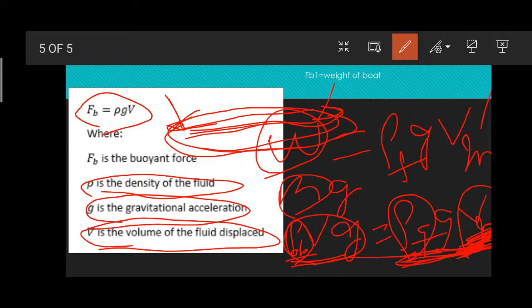So what we do is displace more volume. Engineers design the boat so that the buoyancy force exerted on the boat is equal to the weight of the boat, so the boat can float on the water and travel anywhere easily.